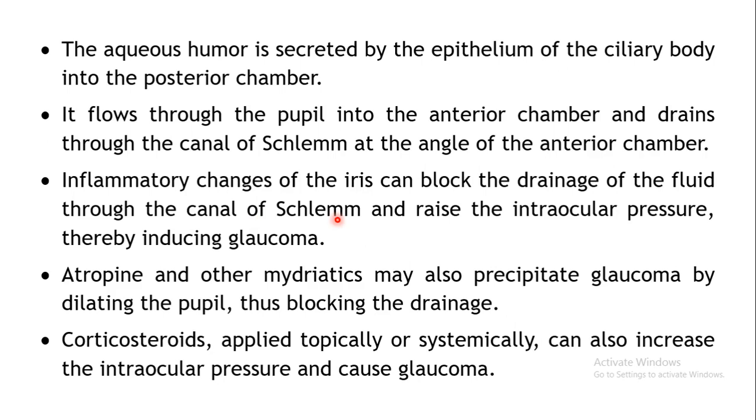So as a result of this blockage, what will happen? There will be an increased amount of aqueous humor in the interior of your eye. As a result, there will be an increase in the intraocular pressure. That is, within the eyeball, the pressure will increase due to accumulation of this aqueous humor. This condition may result in glaucoma, so this particular situation may get precipitated. The type of drugs which can precipitate this type of toxicity is atropine or some other mydriatics which can produce mydriasis. But actually these can also result in paralysis of the ciliary muscles.